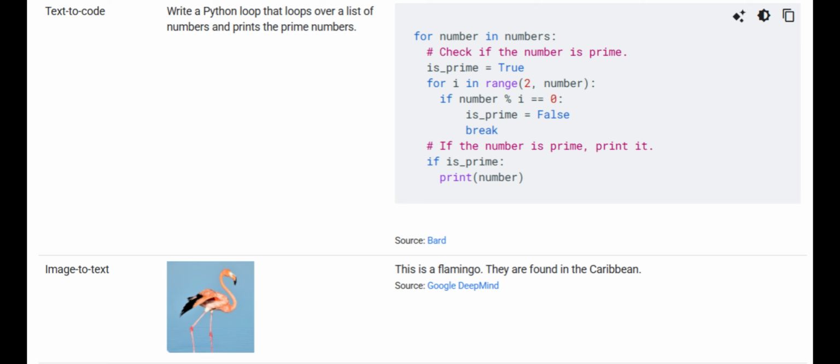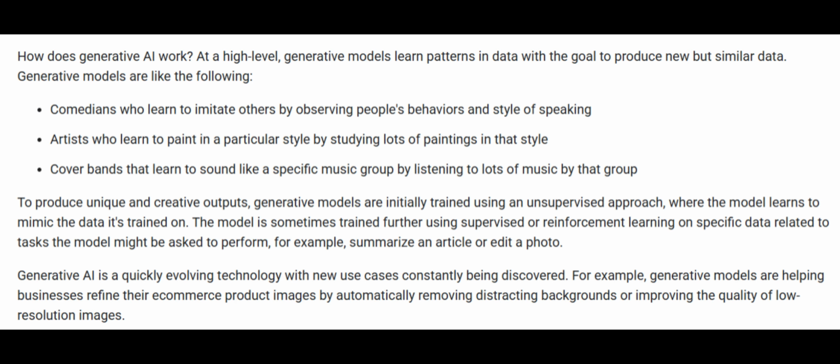How does generative AI work? At a high level, generative models learn patterns in data with the goal to produce new but similar data. Generative models are like the following. Comedians who learn to imitate others by observing people's behaviors and style of speaking. Artists who learn to paint in a particular style by studying lots of paintings in that style. Cover bands that learn to sound like a specific music group by listening to lots of music by that group.